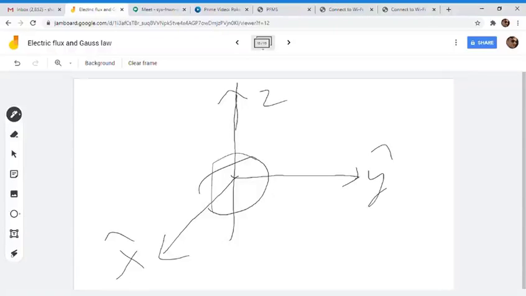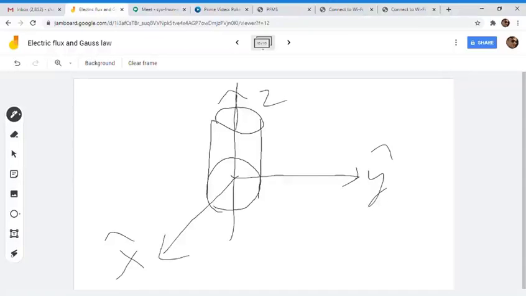So if you take a cylindrical surface, this cylindrical surface will have a symmetry across this line.